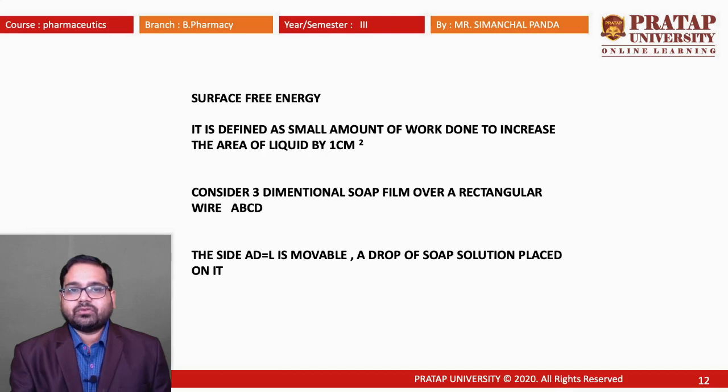Now we have to calculate the surface free energy. It is defined as the small amount of work done to increase the area of a liquid by 1 square centimeter.